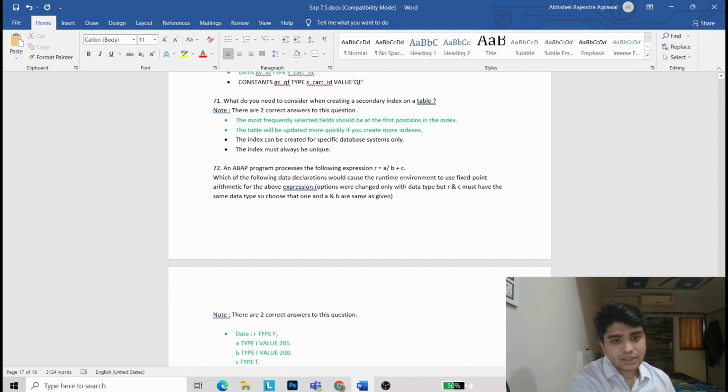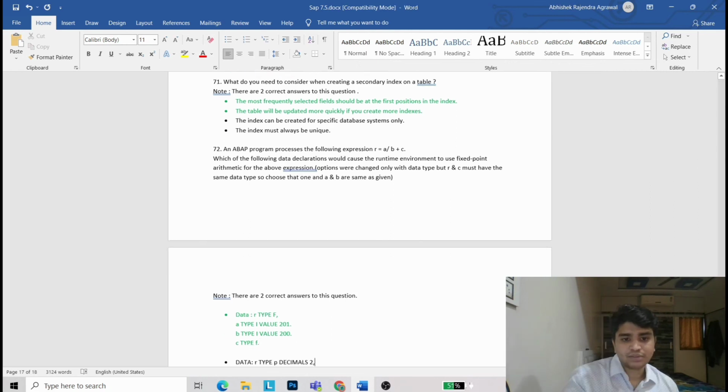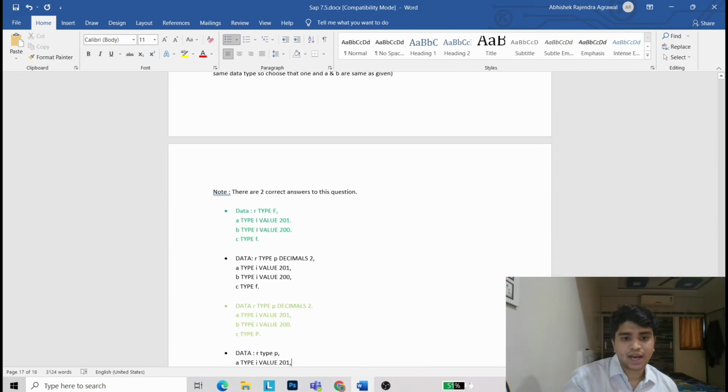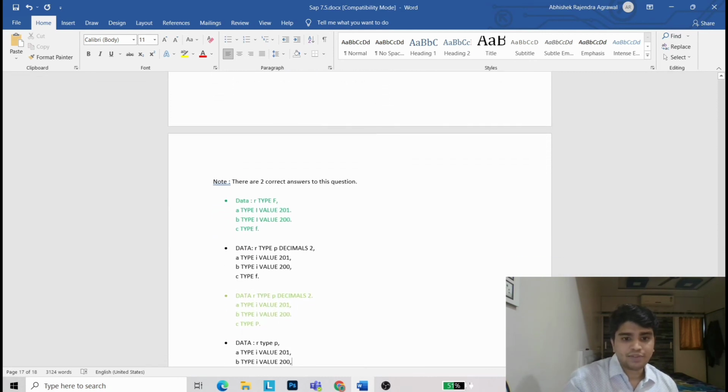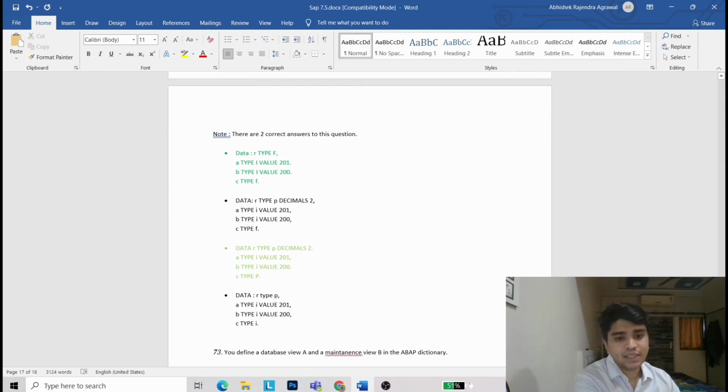72. In an ABAP program, you process the following expression: R = A / B + C. Which of the following data declarations could cause the runtime environment to use fixed point arithmetic for the above expression? There are two correct answers. First is DATA R TYPE F, A TYPE I VALUE 201, B TYPE I VALUE 200 and C TYPE F. And the second option is DATA R TYPE P DECIMALS 2, A TYPE I VALUE 201, B TYPE I VALUE 200, C TYPE P.